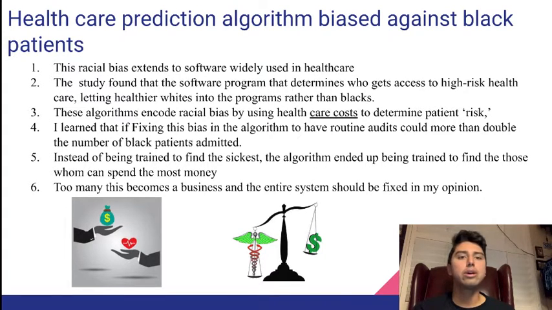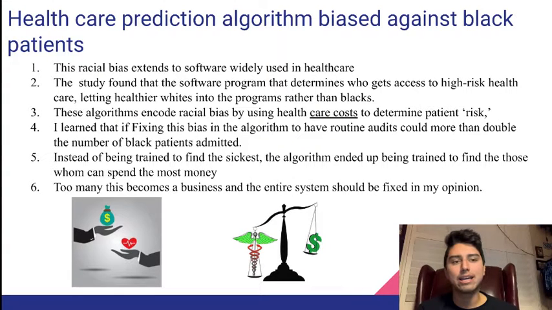So this algorithm encodes racial bias by using healthcare costs to determine patient risk. I learned that fixing this bias in the algorithm, through routine audits, could more than double the number of Black patients admitted. Instead of being trained to find the sickest patients, the algorithm ended up being trained to find those who can spend the most money, so this becomes mainly a business.